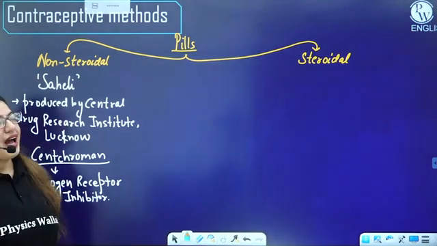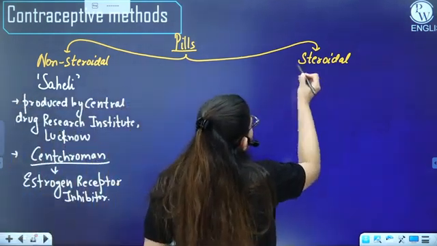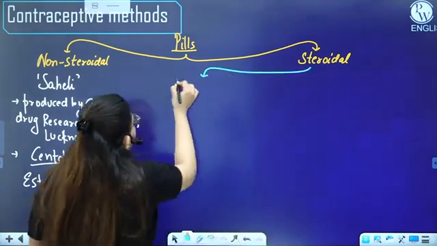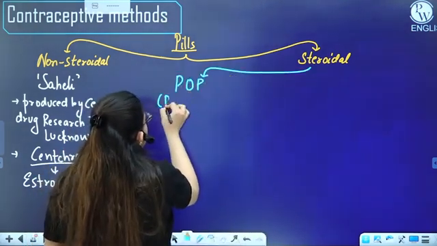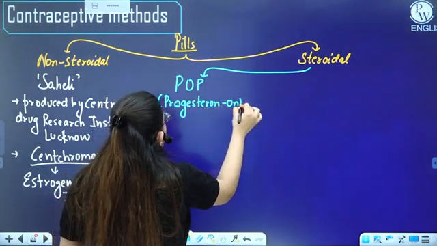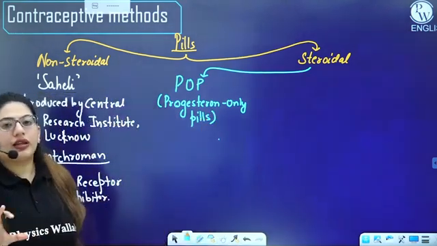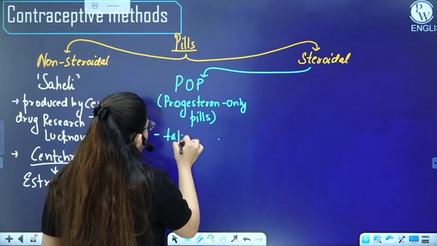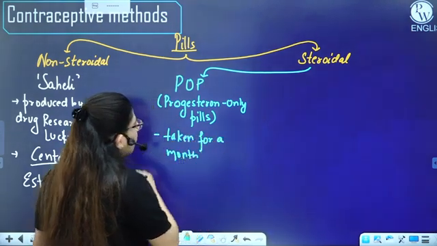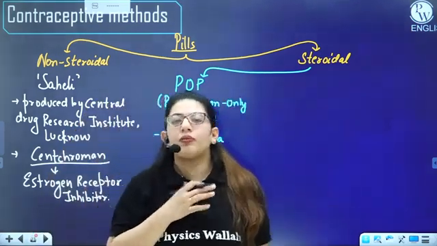Fine. Then we have some steroidal pills, the ones which contain an estrogen progesterone combination or just the progesterone. So we have these two types of pills. We have POP, that is the progesterone only pill. A person has to take this for the entire month. In this case, if you are taking the hormone for the entire month, the pituitary will always be inhibited, and there will be no ovulation, and there will be no menstruation at all.